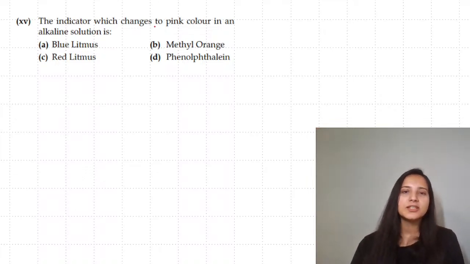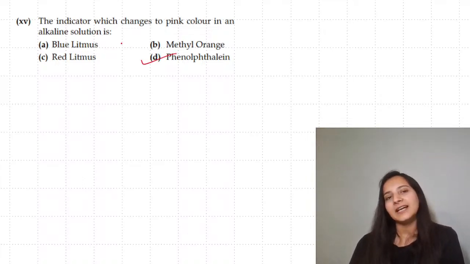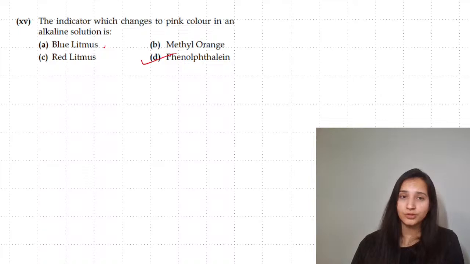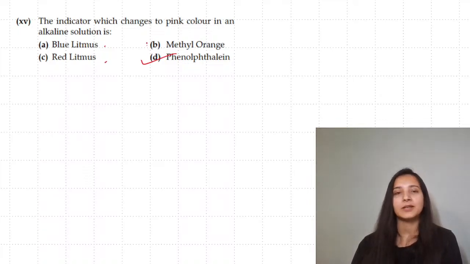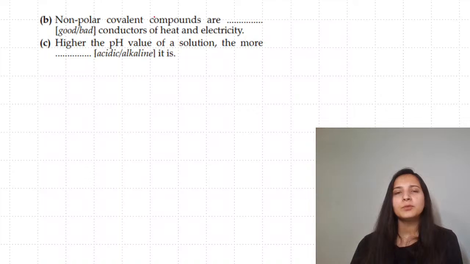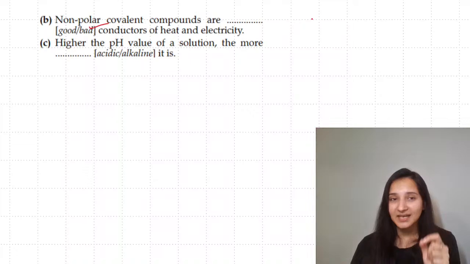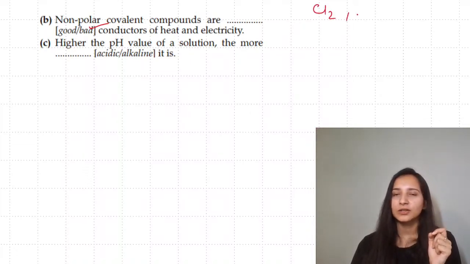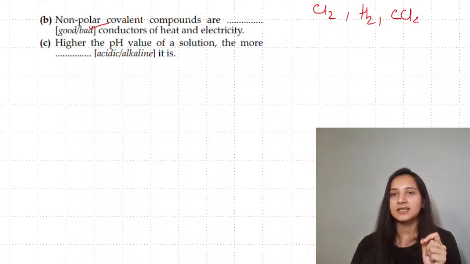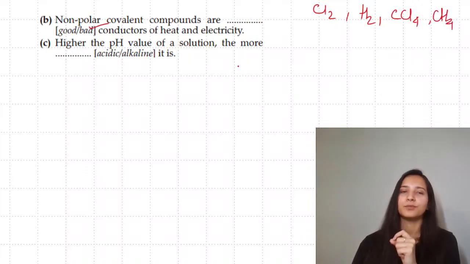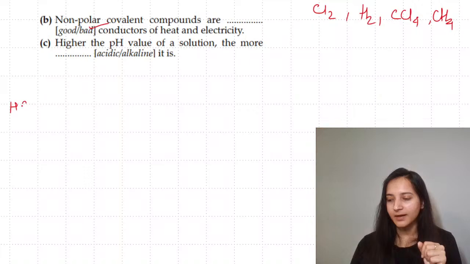The indicator which changes to pink color in alkaline solution, that is phenolphthalein. In alkaline solution, blue litmus will show no change, red litmus turns blue, methyl orange turns yellow. Non-polar covalent compounds are non-polar ones, which means they are not even splitting up into ions in water. So they are bad conductors of heat and electricity. Examples of non-polar covalent compounds are chlorine, hydrogen, CCl4, CH4. These are all non-polar. On the other hand, the polar compounds like HCl and the others, they will split up.